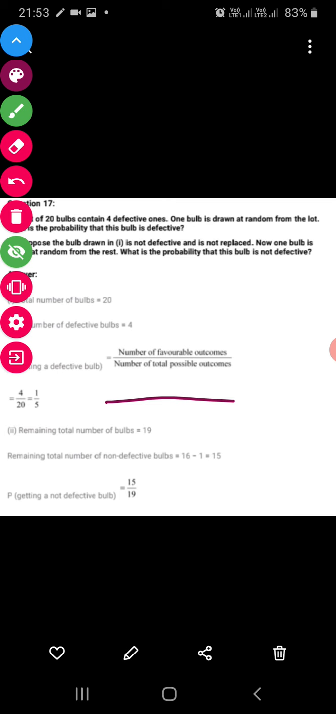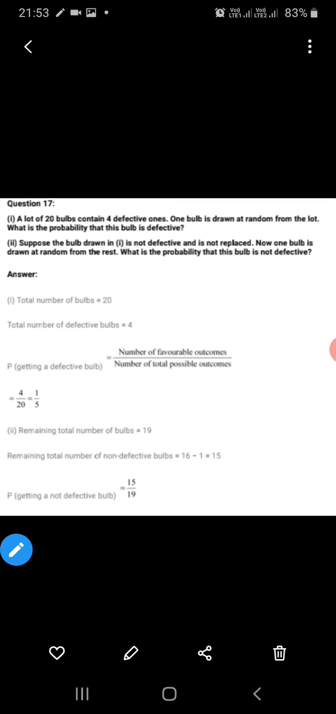This one is quite a good question. First part is a very easy part. 20 bulbs contain 4 defective bulbs. A bulb is drawn at random. What is the probability that the bulb is a defective bulb? So defective bulbs are 4 out of 20. Simple answer.